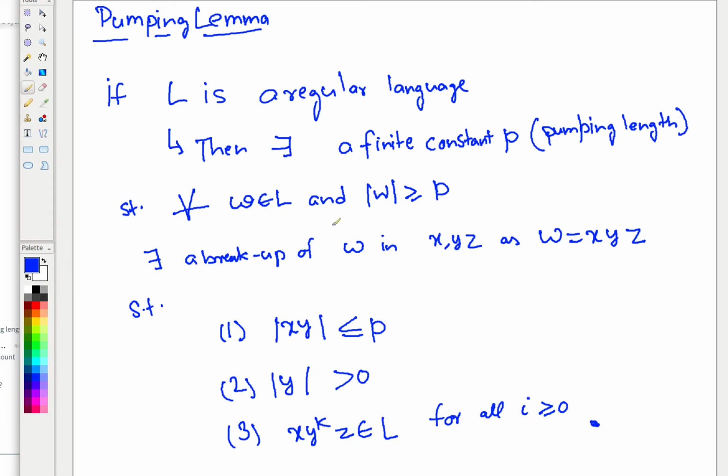The lemma says that if L is a regular language, then there exists a finite constant P. I don't know what that constant is, but there is some finite constant such that whenever you take any string in L of length at least P, you can always break this string W into three substrings X, Y, Z, which follows these rules.